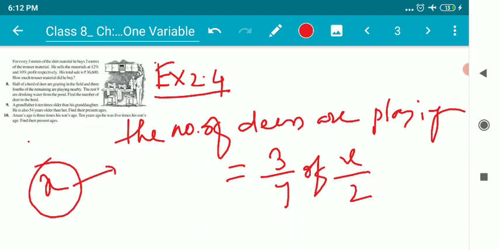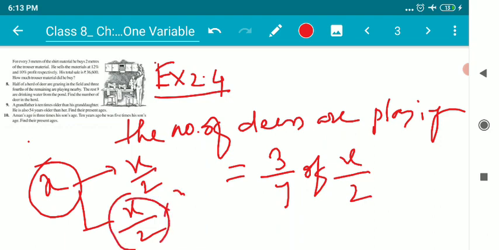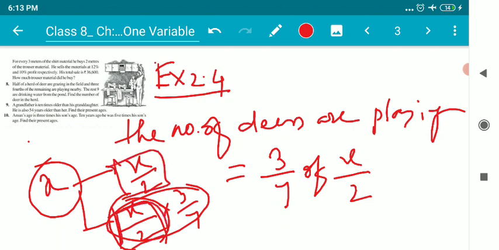From here x by 2 went for grazing, and the remaining is x by 2. Out of this remaining x by 2, three-fourths are playing.